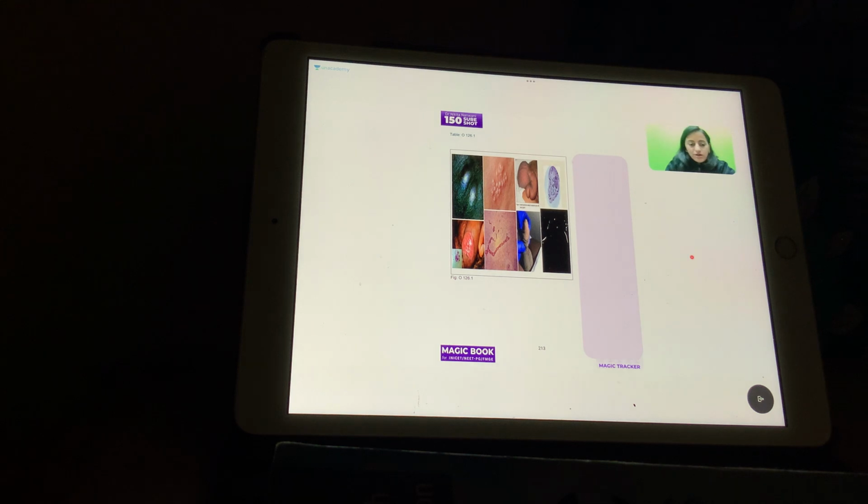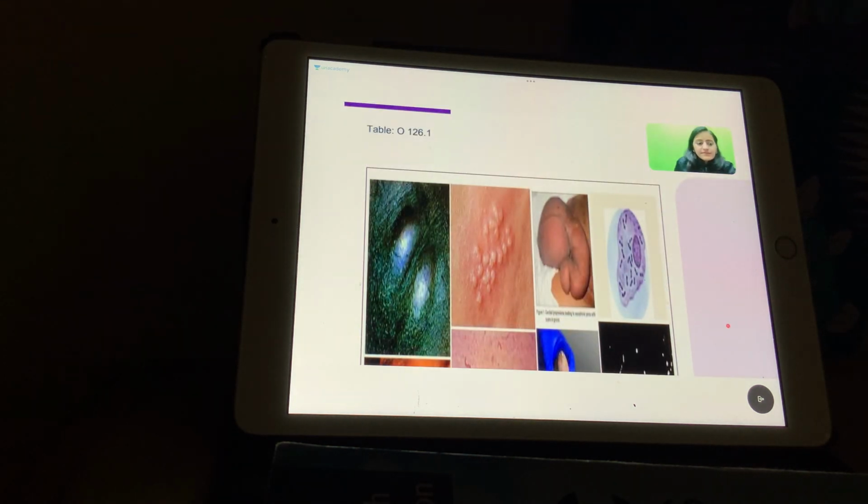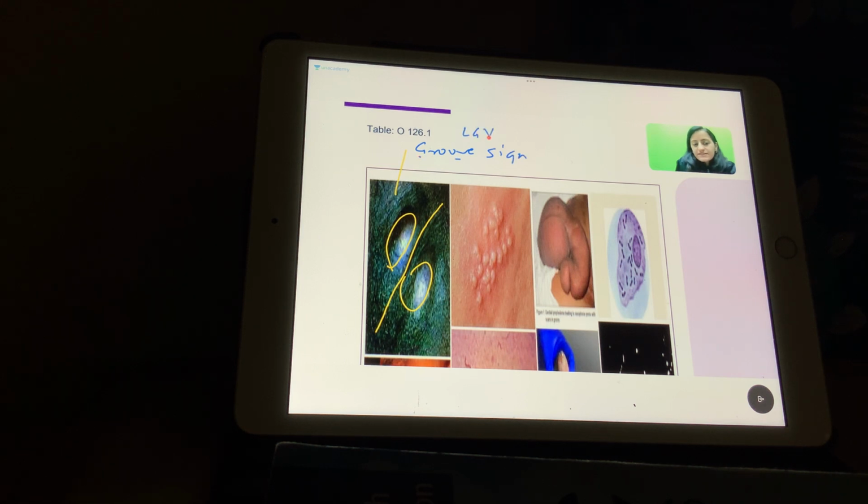Now, going on to the images here, page number 213, let's have a look at these images. What are we seeing here? The first one, this is the groove sign, and groove sign is seen with LGV. What is the next one here? These are the grouped vesicles seen with herpes, right? What is this one here? Saxophone penis, elephantiasis, that is LGV.